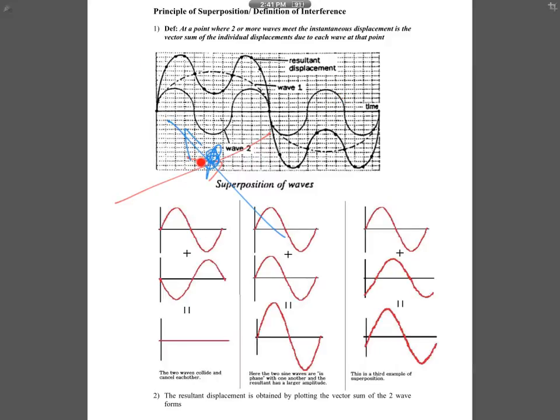So it's not like once they join, they will forever get married and move together. No, they will just meet at that point, undergo the principle of superposition. Then after that, they'll move by itself. So separate waves. They will not combine forever, only at that point where they meet.